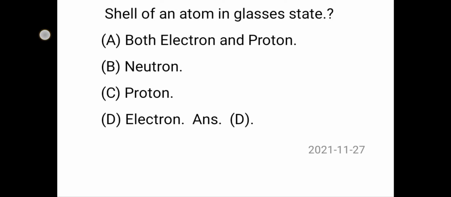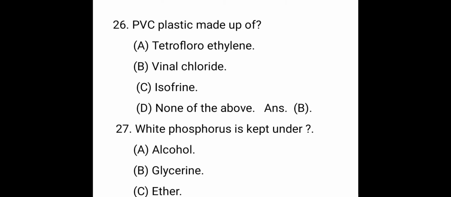PVC plastic is made up of, the right answer is vinyl chloride. It is also known as chloroethylene. This is a toxic and flammable gas, an organic halogen compound. The chemical formula is C2H3Cl.